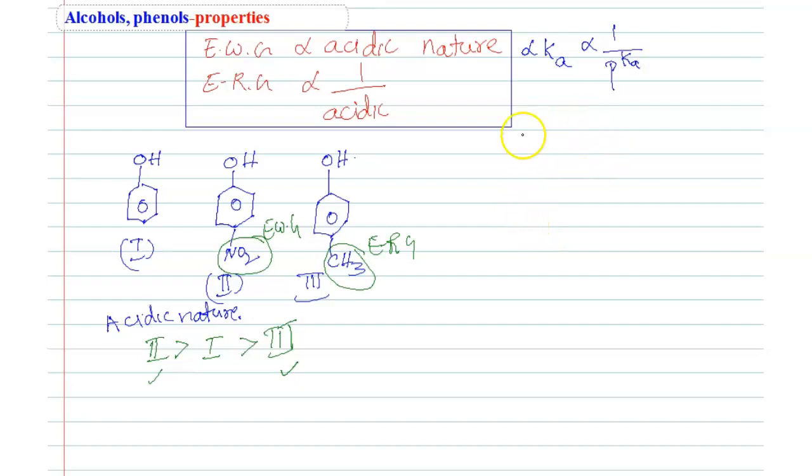And one more example, this is a different example, students. So we are discussing different examples on acidic nature. This is orthonitrophenol.